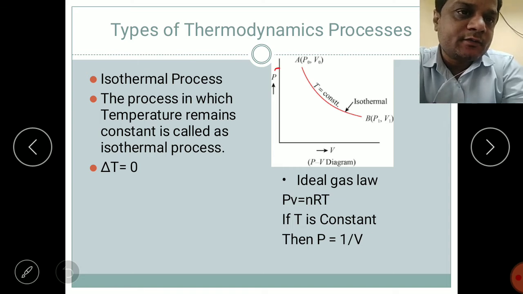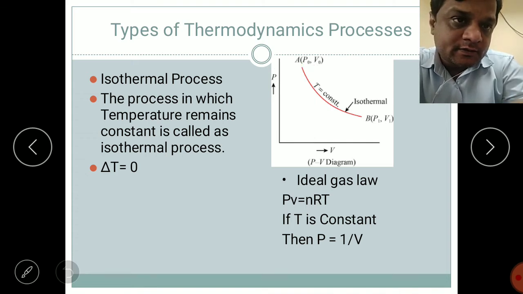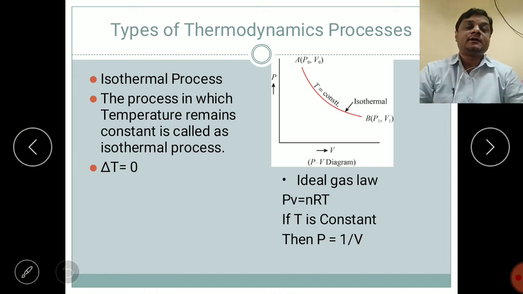So at this point, if we define this point, what is that? At higher pressure, the volume will be less. That is a simple thing. Here we can see that in an isothermal process, the temperature remains constant, and the pressure is inversely proportional to the volume. If you increase the pressure, the volume will decrease.